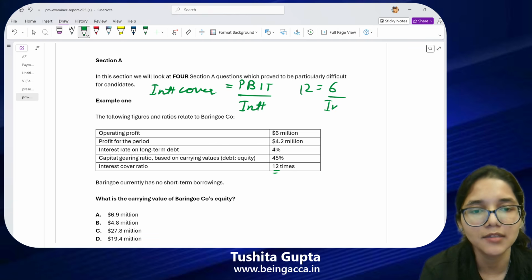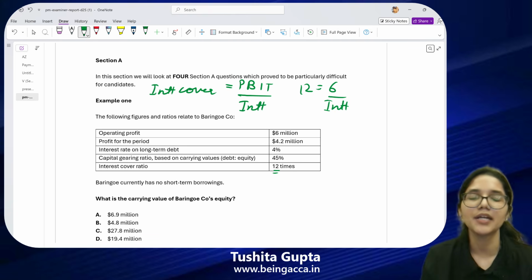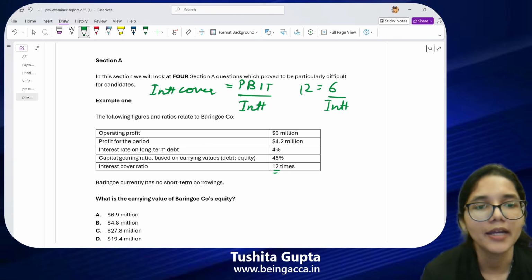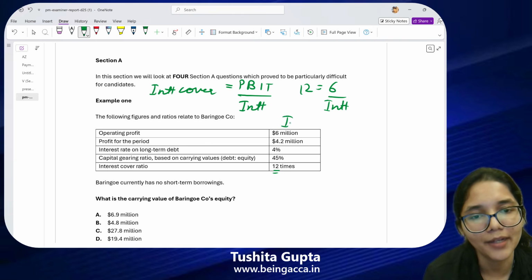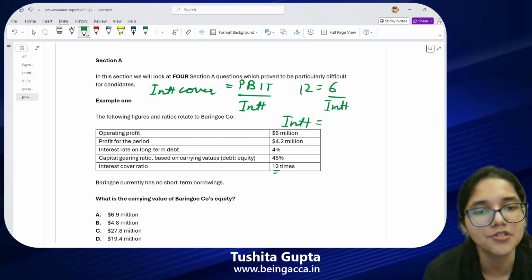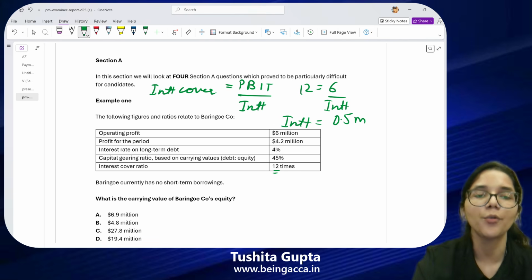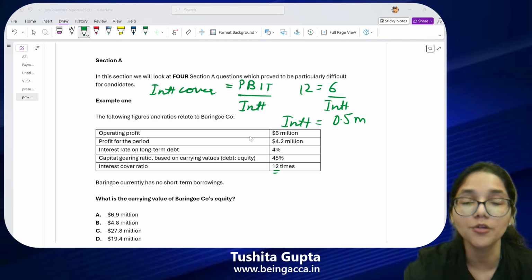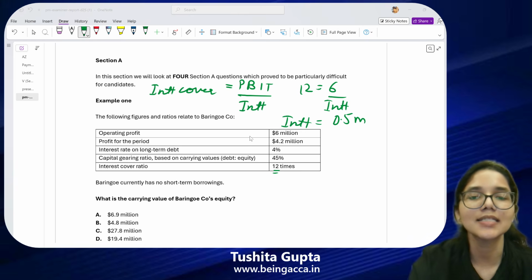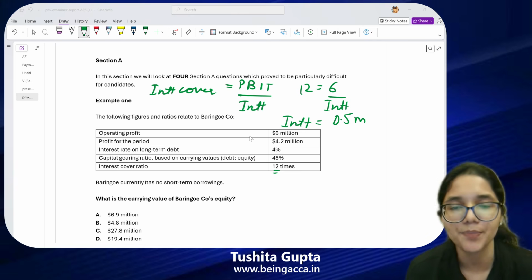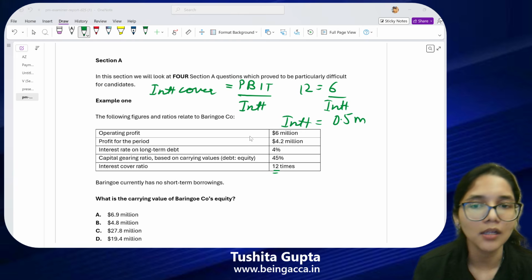And that means, if you want to find out the interest, the interest is going to be 6 divided by 12. This will tell you how much interest the company is paying. The company is paying interest worth $0.5 million. This is the amount of interest that the company is paying on an annual basis.